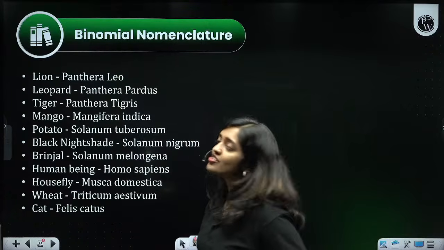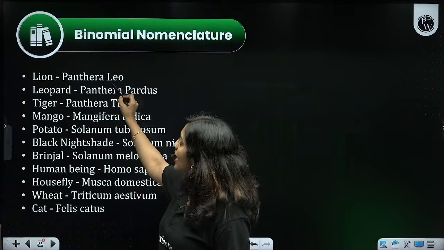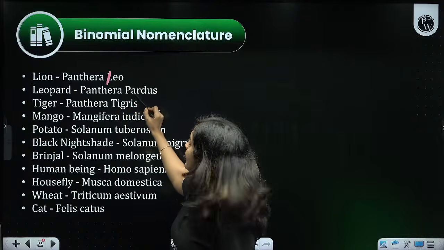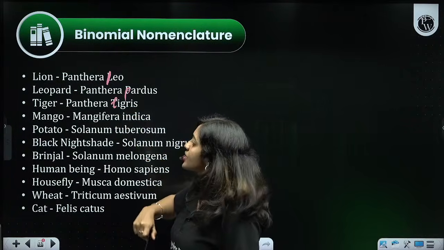Right. So just look. Can you see any mistake here? Yes. Panthera leo. It should be a small letter. Panthera pardus, leopard. It also should be in small letter. Panthera tigris. Again a mistake. Small letter t.